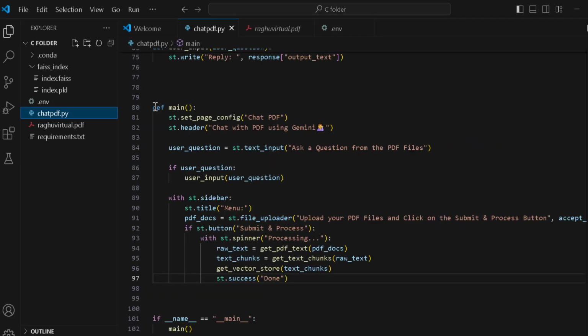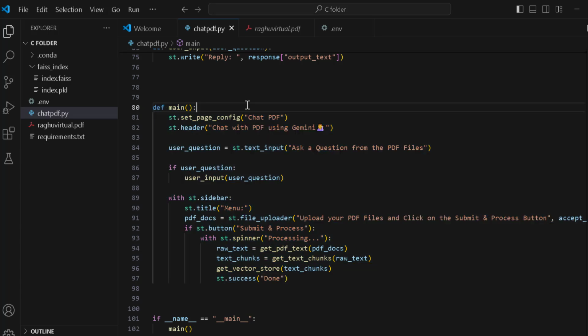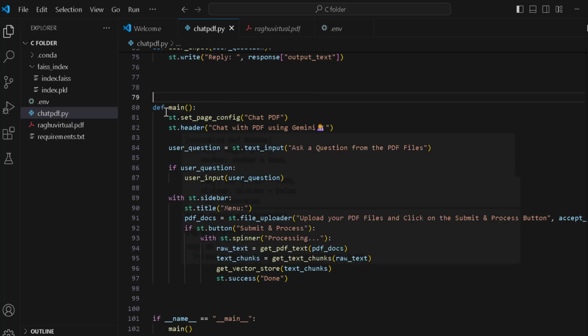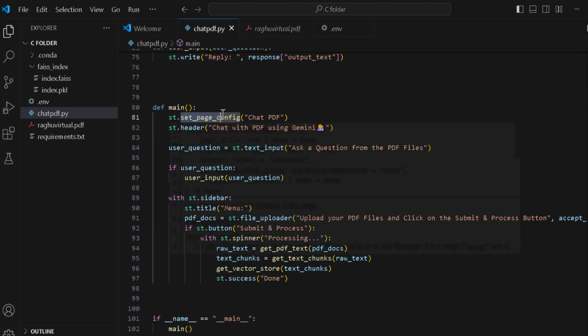Now this one is the Streamlit app, which is the user interface. Here the main function creates the page configuration with set_page_config, and this one is Chat PDF.